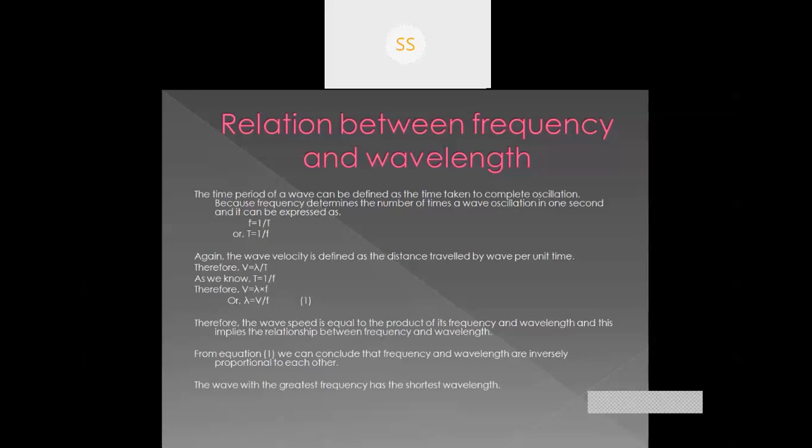Because frequency determines the number of times a wave oscillates in 1 second, it can be expressed as f equal to 1 by t or t equal to 1 by f. Frequency is total number of vibration in 1 second, and time period is time taken by a particle during one vibration. Therefore f equal to 1 by t or t equal to 1 by f.